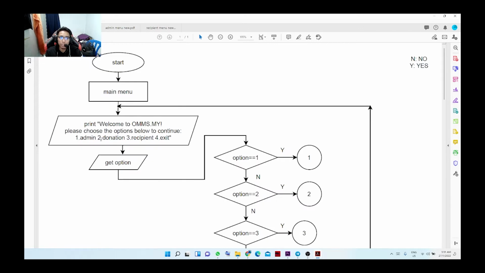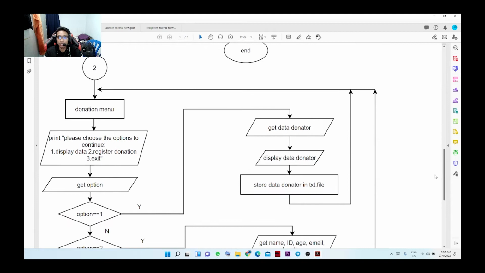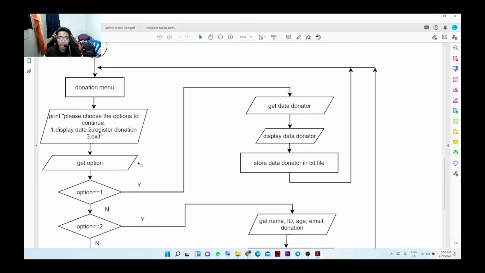So let's go to what happens if they choose number 2, the donation. If the user chooses number 2, it will enter the donation menu, which prints for the user to choose either number 1 to display data, number 2 to register donation, or exit the program. If the user chooses number 1 on the donation menu, it will get the data of the donator and display it, and the program will automatically store the donator data in the txt file that was created.